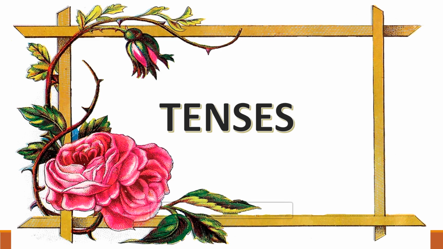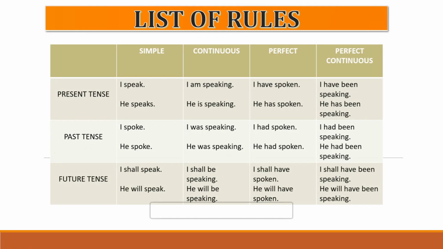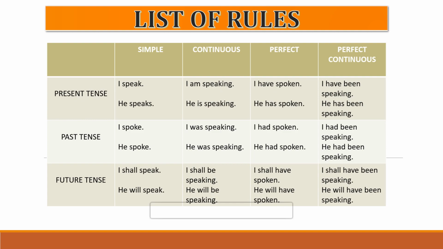Now, as you can see on the screen, there is a list of rules. These rules we have already discussed in the context of present tense and past tense. Today we are going to discuss the rules, the structure in future tense. So let's start with simple future tense. In simple future tense, what happens? First there is subject, after that shall or will, and then base form of the verb.